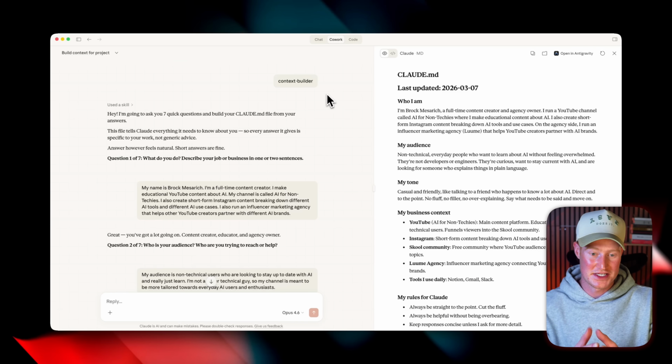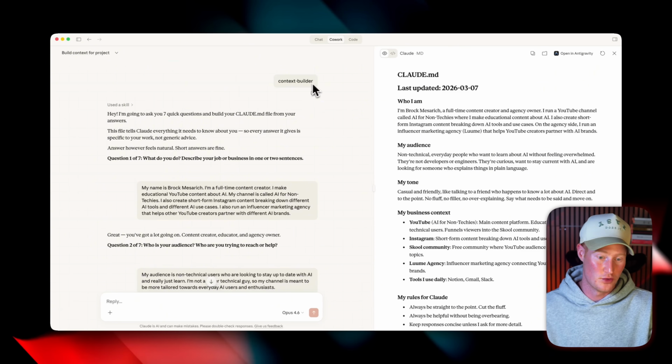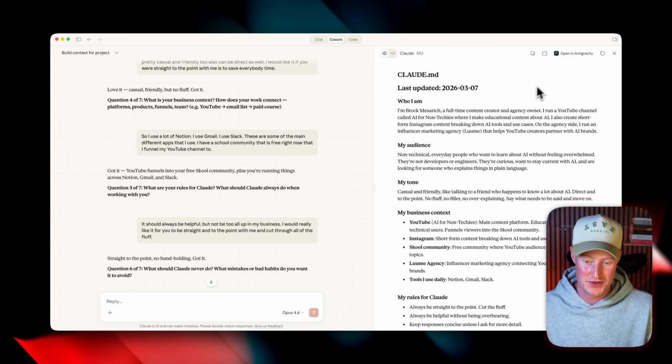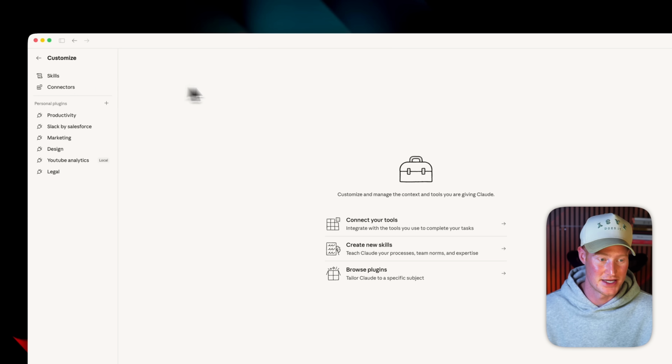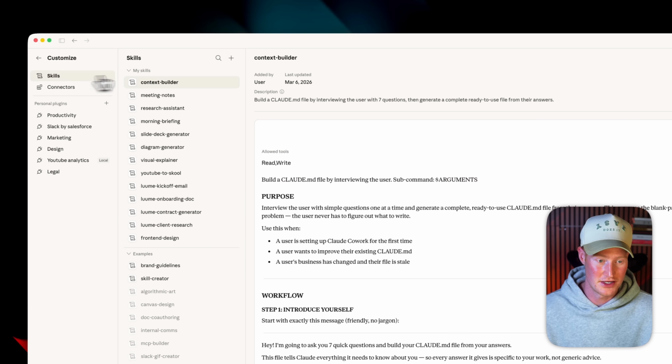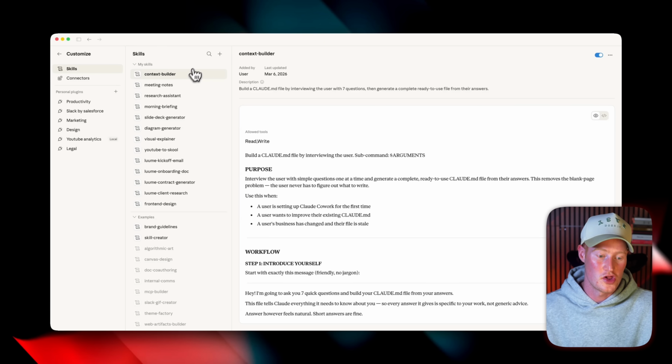In order for you to get this skill, where all you have to say is Context Builder and it will ask you all these questions to then populate this, you are going to go up to the Customize button inside of Cowork. You're going to click on Skills. You can see my context skill along with all of the other skills that I use inside of Cowork.